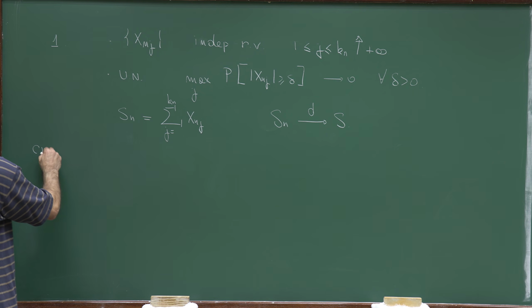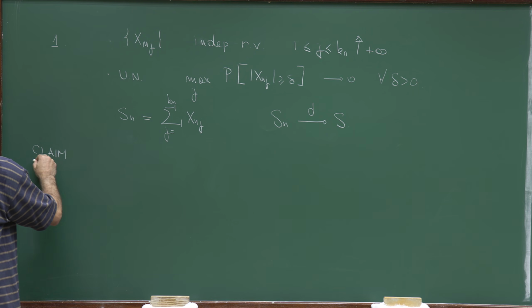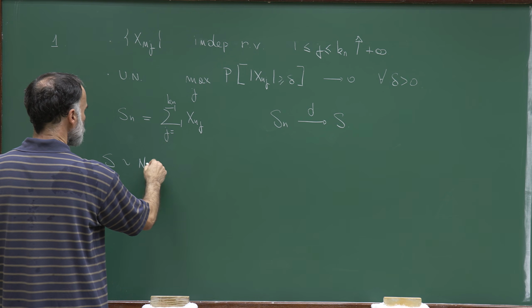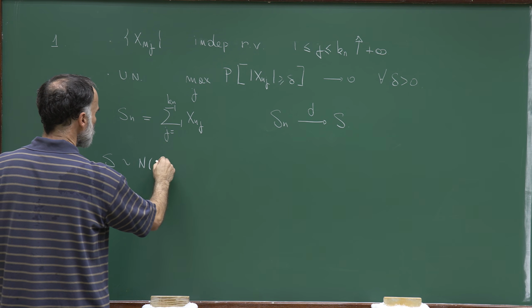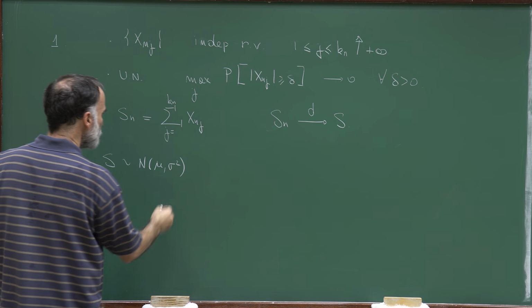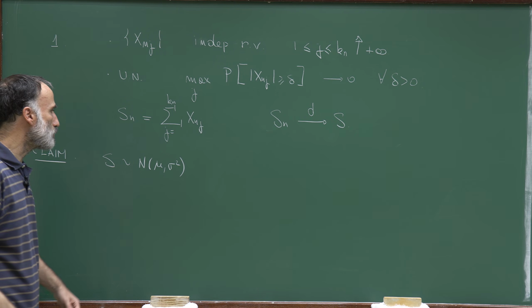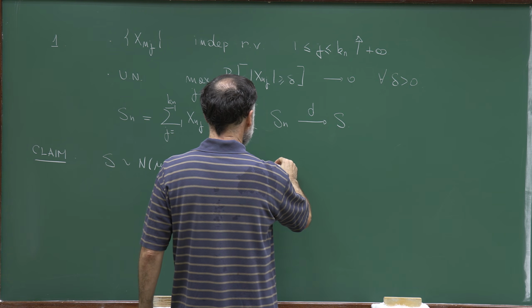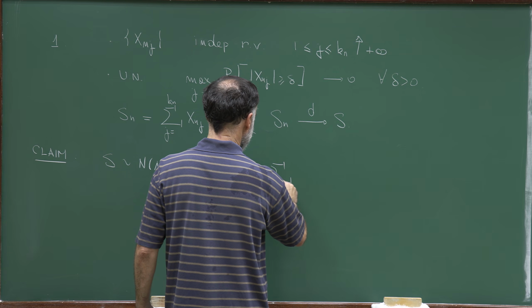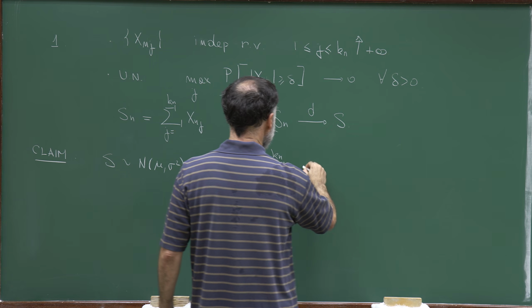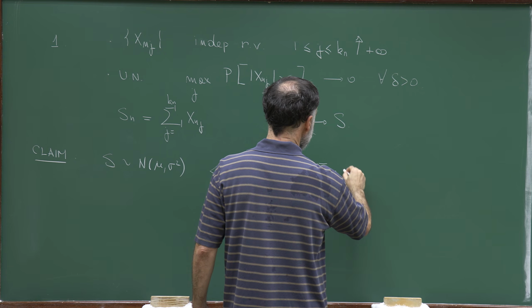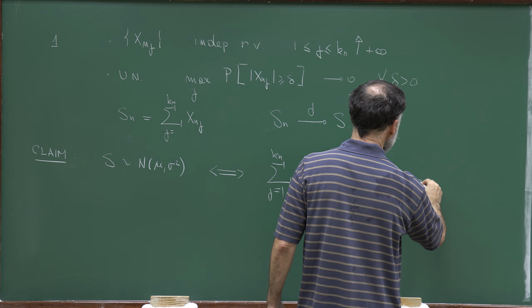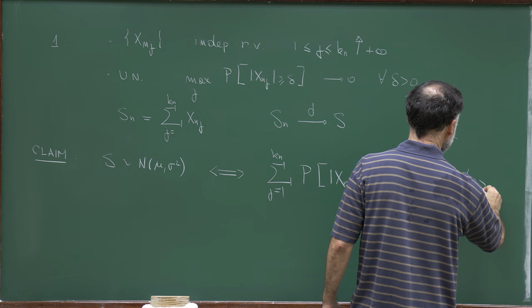So my claim is that S has a Gaussian distribution, so it's distributed according to a Gaussian random variable with mean mu and variance sigma squared for some mu and sigma squared, if and only if the sum from 1 to kn of the probability that x_nj is larger or equal to delta converges to 0 for all positive delta.